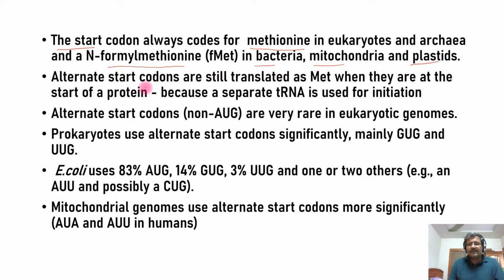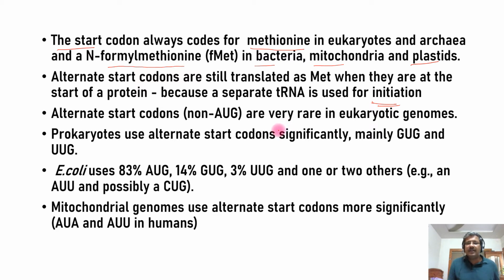Alternate start codons are still translated as methionine when they are at the start of the protein, because a separate tRNA is used for initiation. So why is methionine always added regardless of which initiation codon is used? The answer is that a separate tRNA is always used for initiation of the translation process.